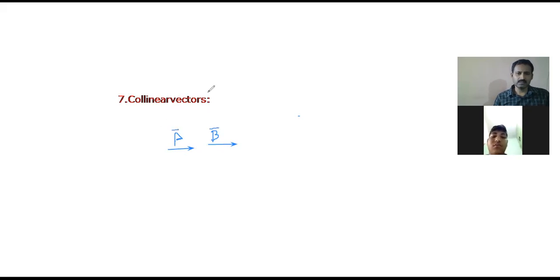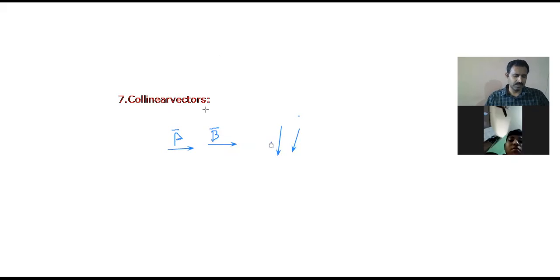Not only like that, in several other manners also we can represent. Let me draw the diagram. So this is A vector. Sir, I could not understand how can a multiple vector be in the semi straight line?